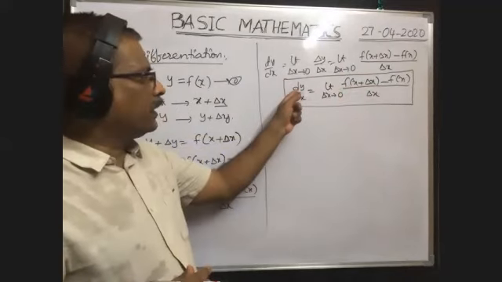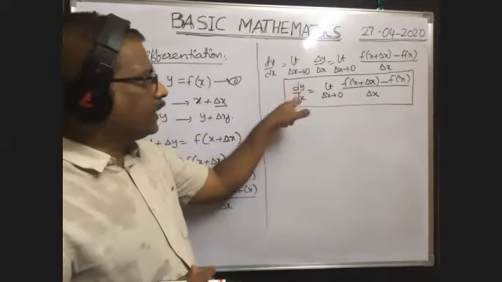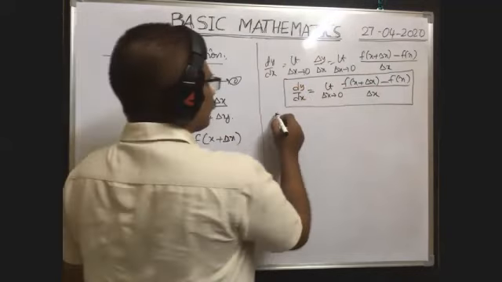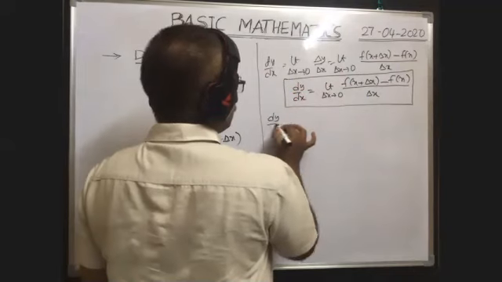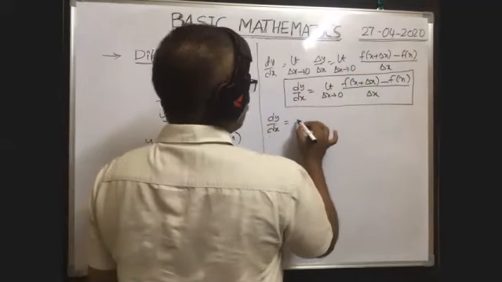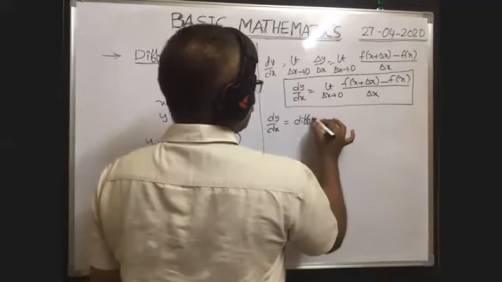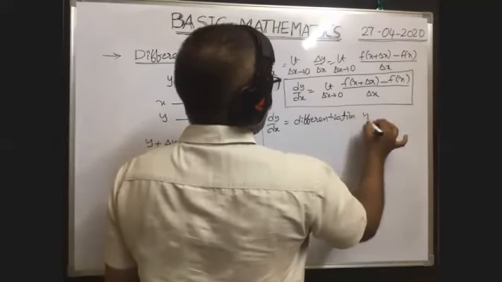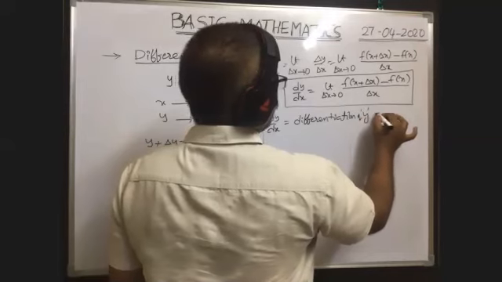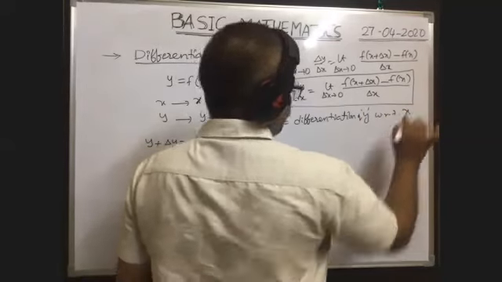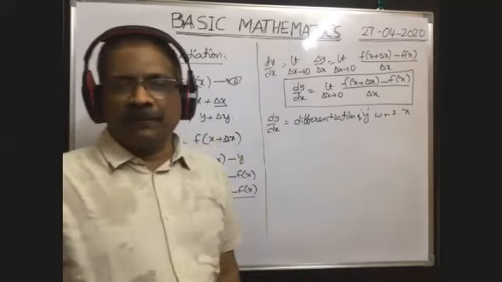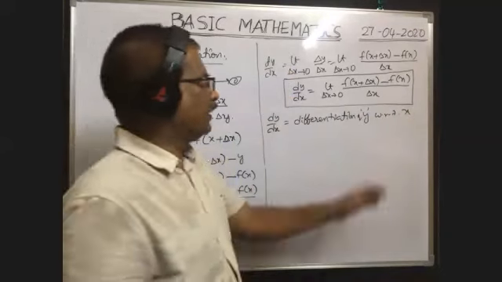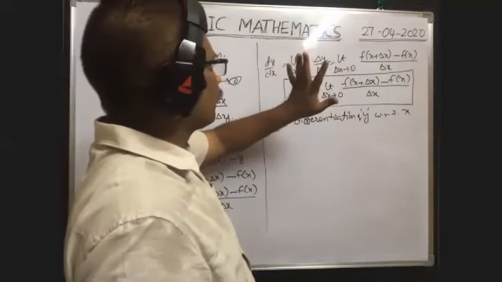Okay, so here this dy by dx can be called the differentiation of y with respect to x. Dy by dx is called the differentiation of y with respect to x. Here I have just written this one again.